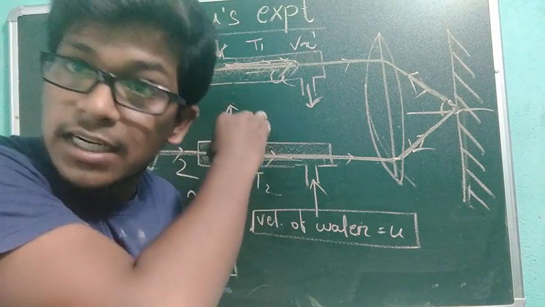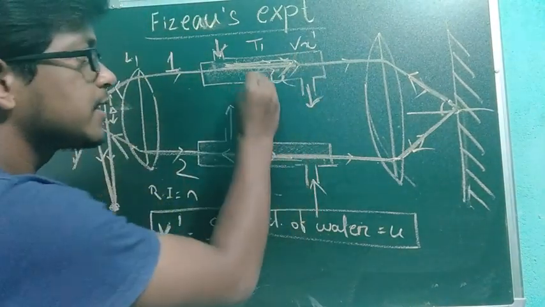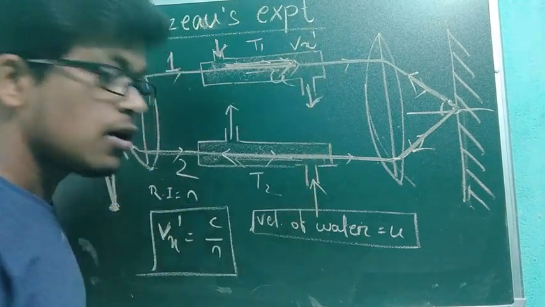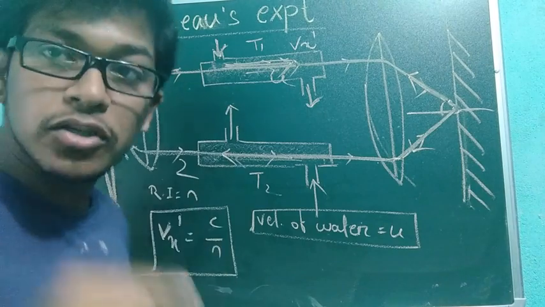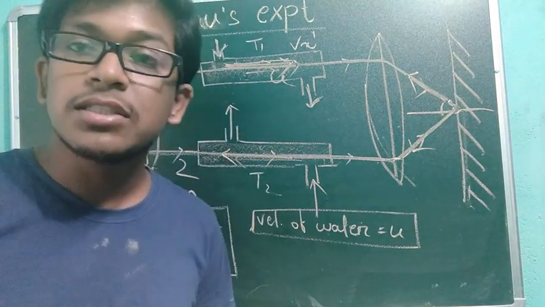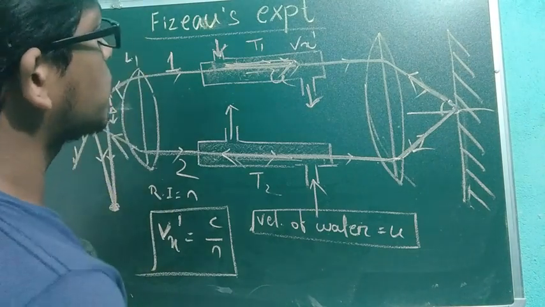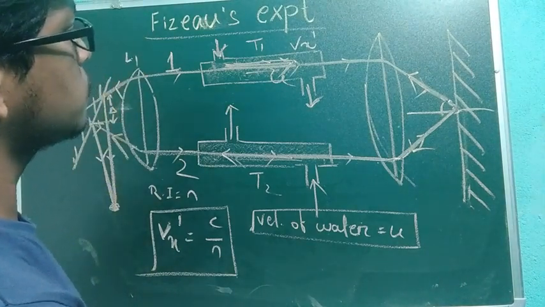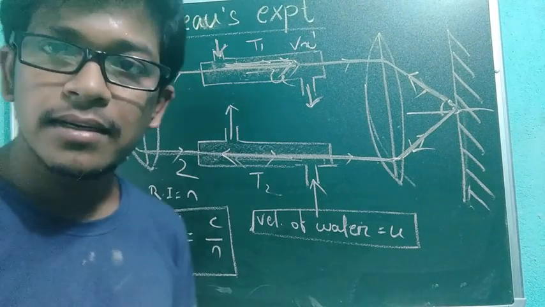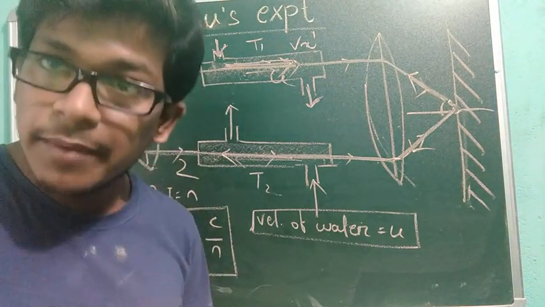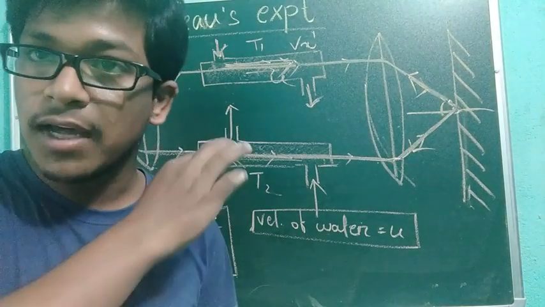If I am sitting inside the tube, then Vx dash is the velocity of the light inside the tube and u is the velocity of the water inside the tube. But if I am standing outside the tube and watching what is happening inside, then that will be different. So in that case we have to use the velocity addition formula of relativity.